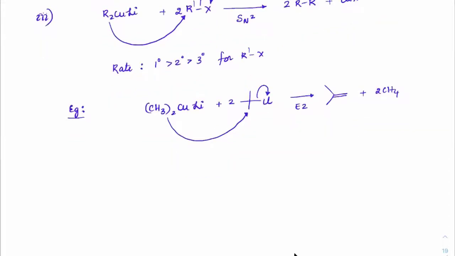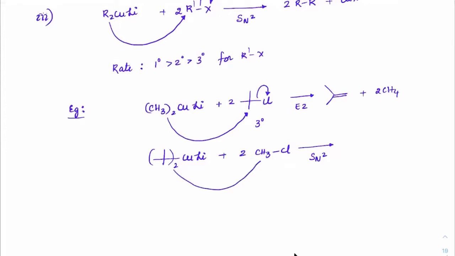Since it is a tertiary alkyl halide, the reaction proceeds in this manner. But if you have the reverse, like tertiary butyl CuLi plus 2 moles of CH3Cl, then this reaction is highly favorable by SN2, because for SN2 the least crowding is most favored.